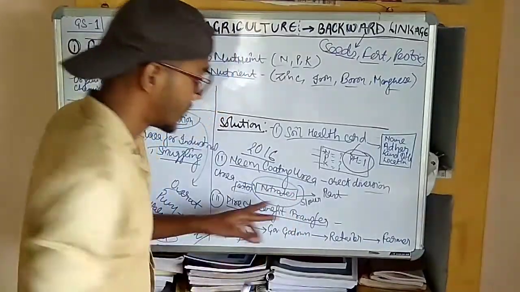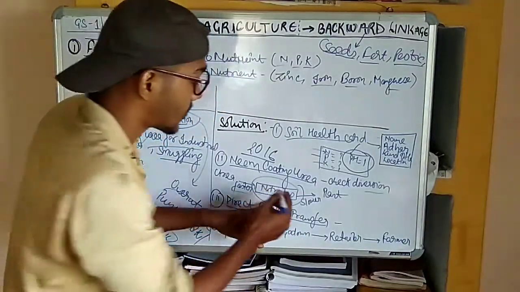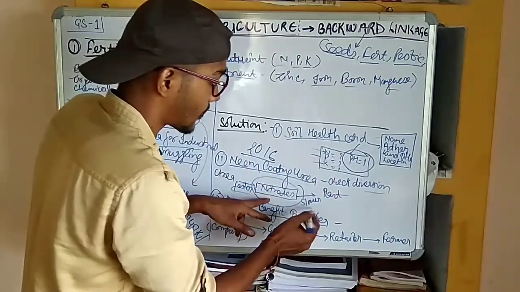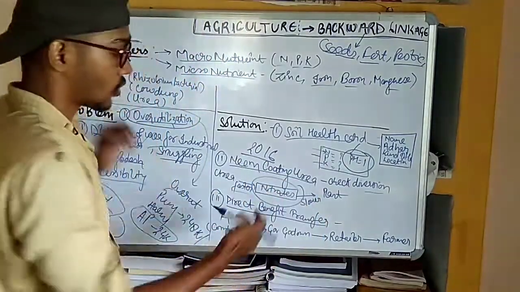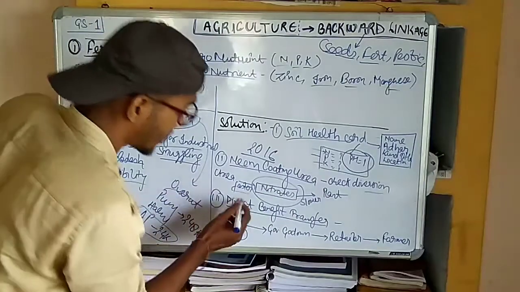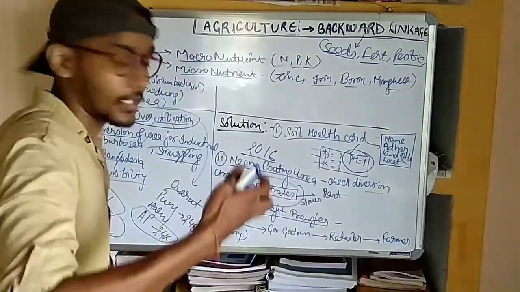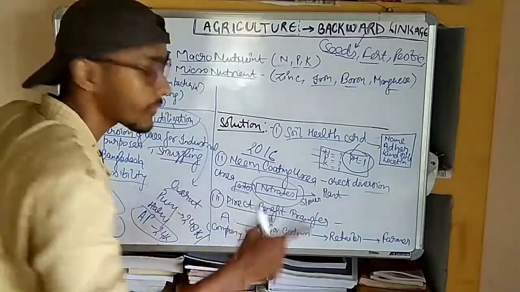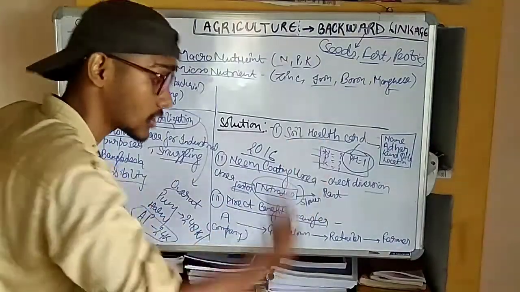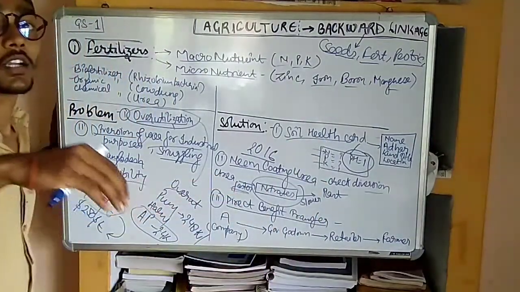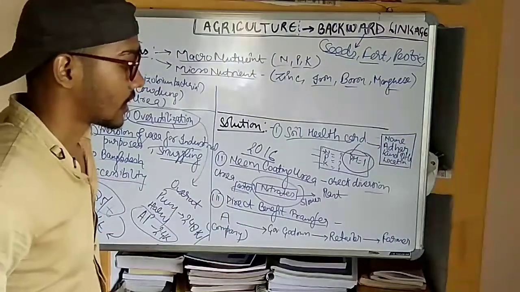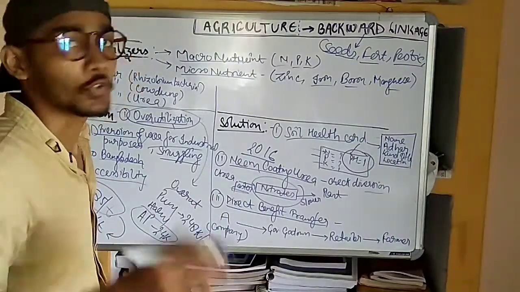These nitrates are required by the plant, but the plant takes them very slowly. So since the conversion is very fast and the plant absorbs the nitrates very slowly, a lot of urea gets wasted and goes deep into the soil. That is not used by the plant.